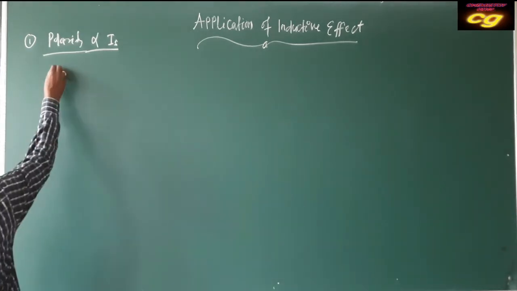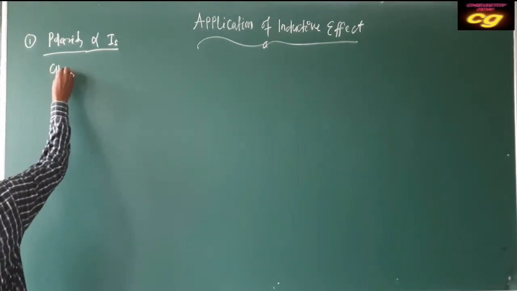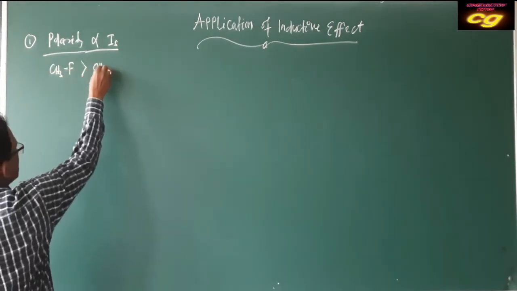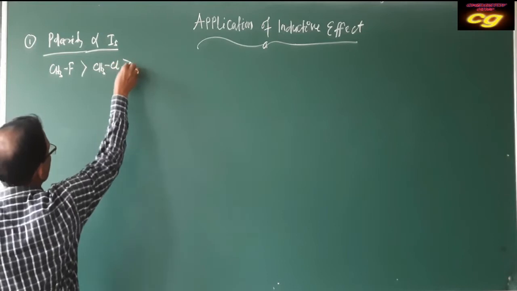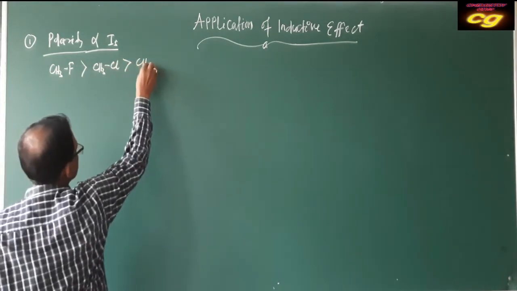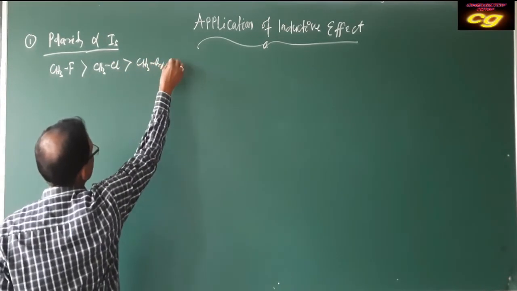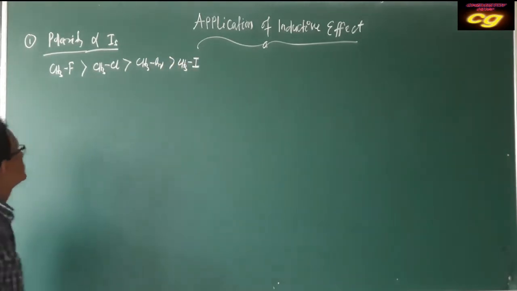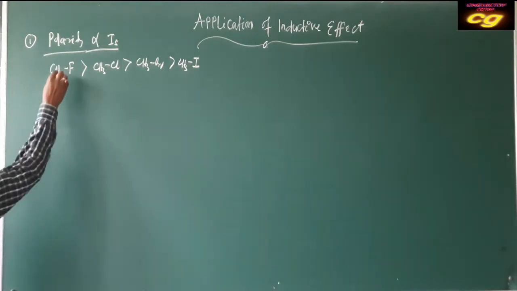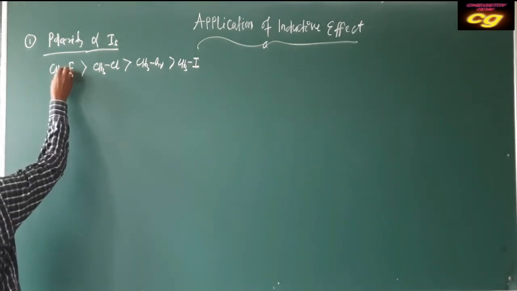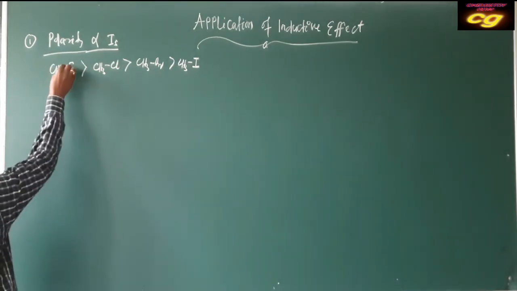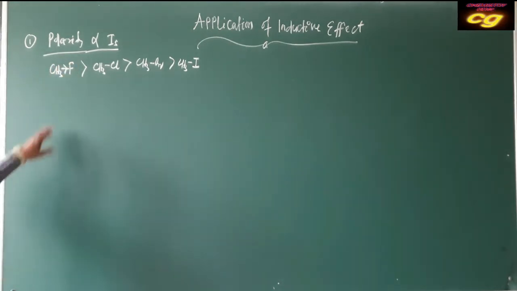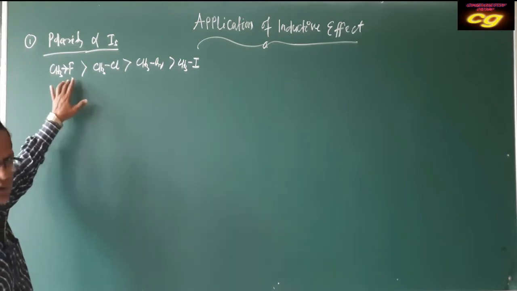For example, CH3F is more polar than CH3Cl, more polar than CH3Br, more polar than CH3I, because fluorine is more electronegative. As fluorine is more electronegative, the bonded electron is attracted by fluorine with greater force.